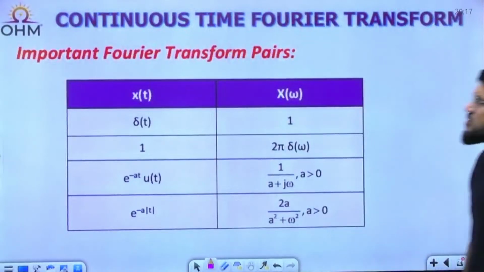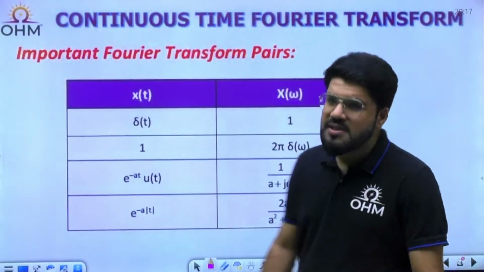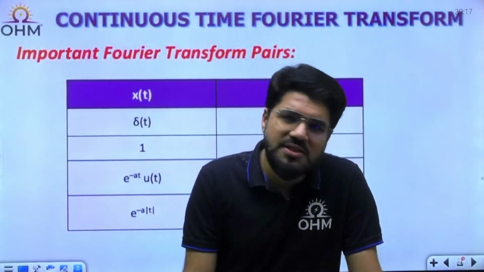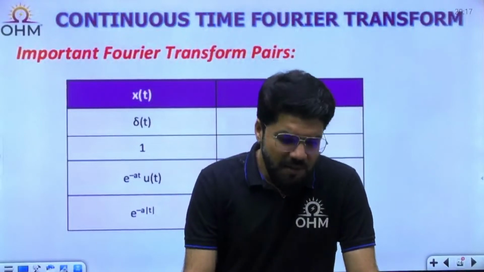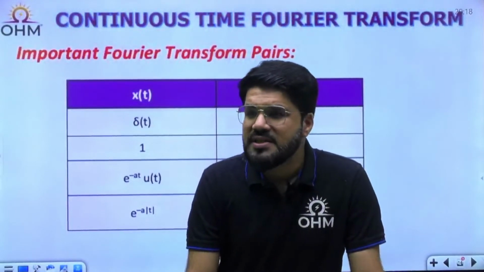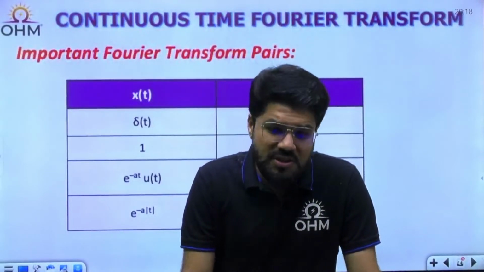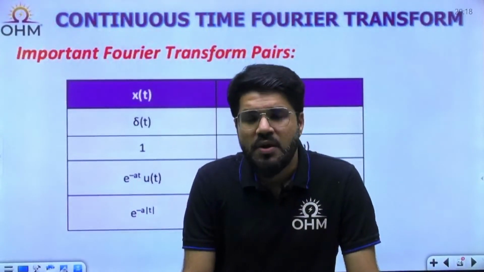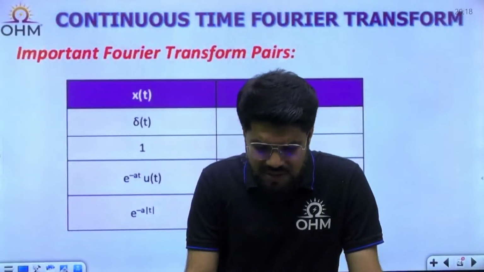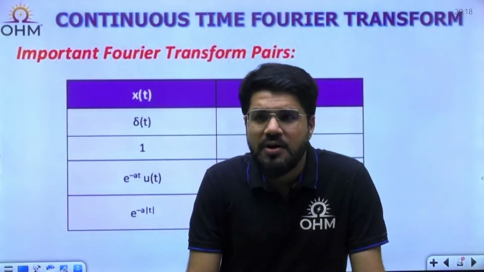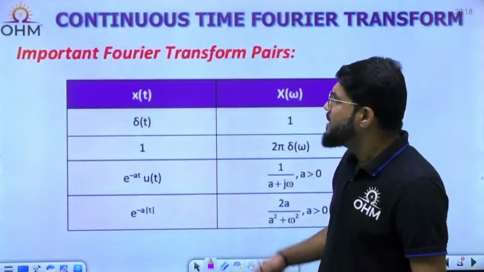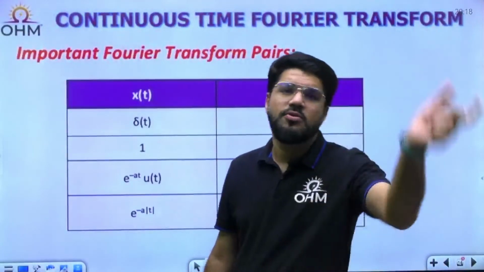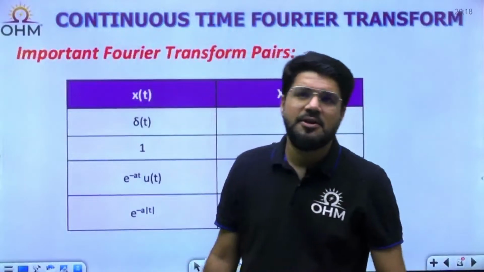So for important Fourier transforms, there are several signals. Fourier transform, I'm telling you, is an important topic, not only for questions. Of course, direct questions are pretty much expected, but indirectly, in the study of LTI systems and filters, a lot of areas find the application of Fourier transform. So directly or indirectly, it is a very important topic. Whenever some basic signals come up, you should remember the Fourier transform pair. Every time you will not use the formula integral x(t) e power minus j omega t dt.